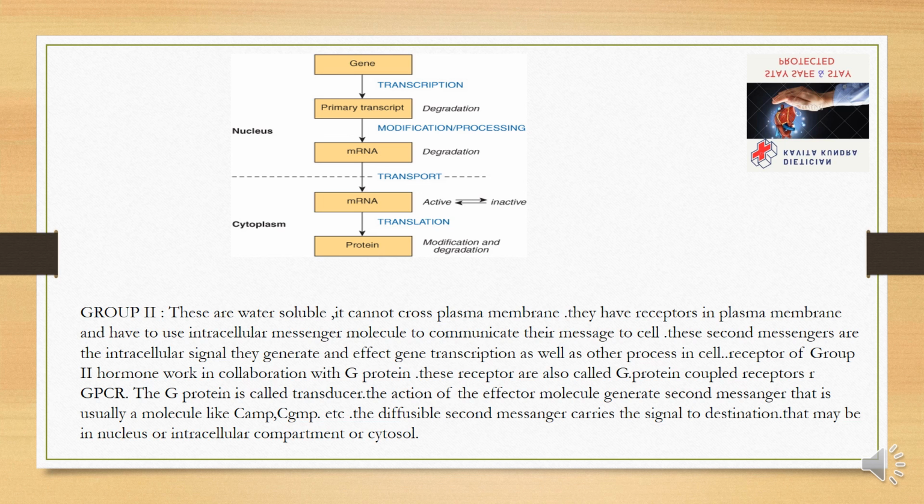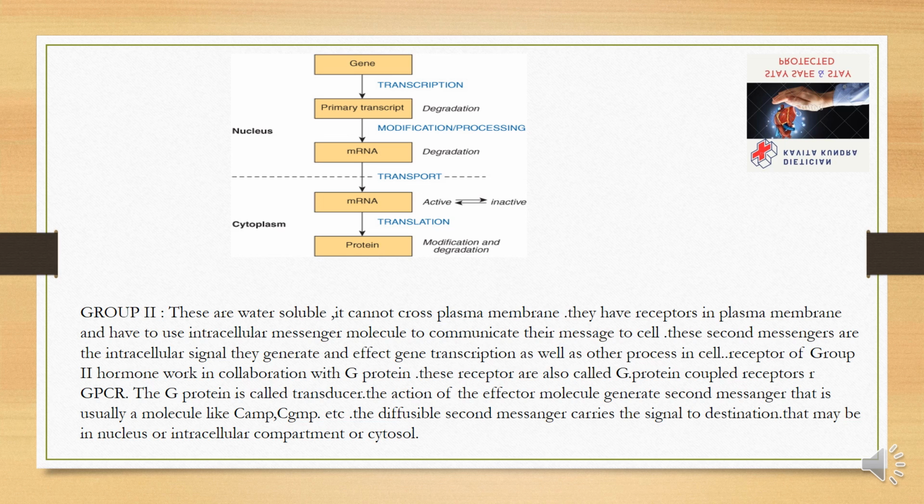So here we can see that from gene to primary transcript to mRNA occurs in the nucleus, and from mRNA to protein occurs in the cytoplasm. Group 2 hormones are water soluble. They cannot cross the plasma membrane. They have receptors in the plasma membrane and have to use an intracellular messenger molecule to communicate their message to the cell. These second messengers are the intracellular signals they generate, and they affect transcription as well as other processes in the cell.